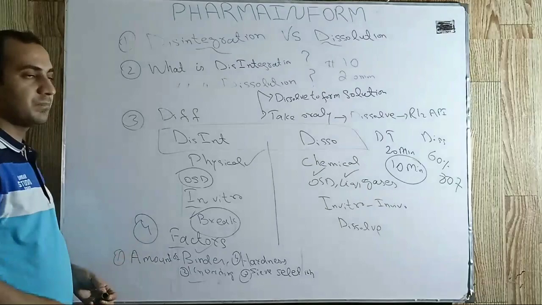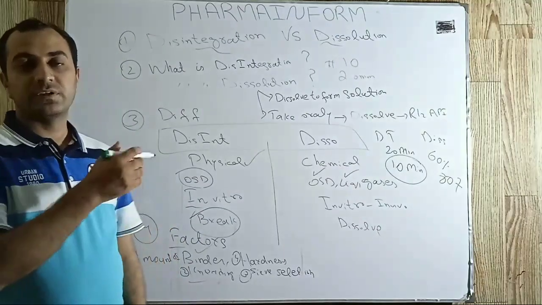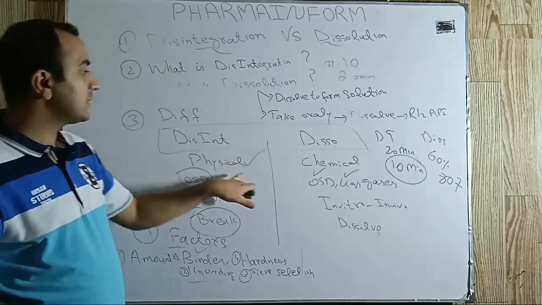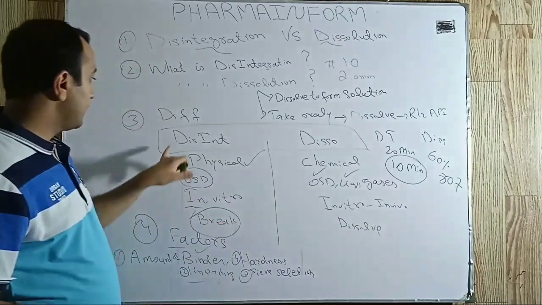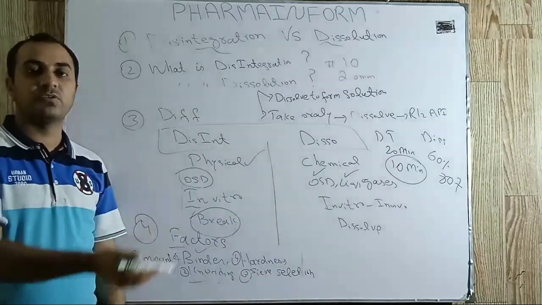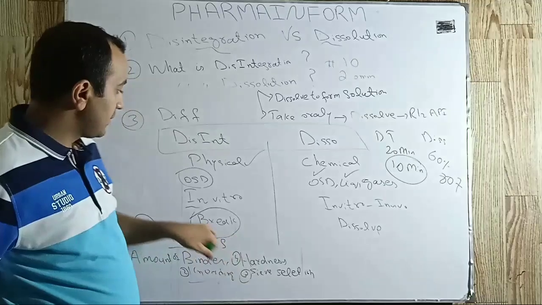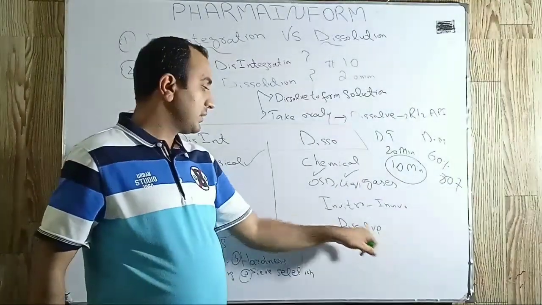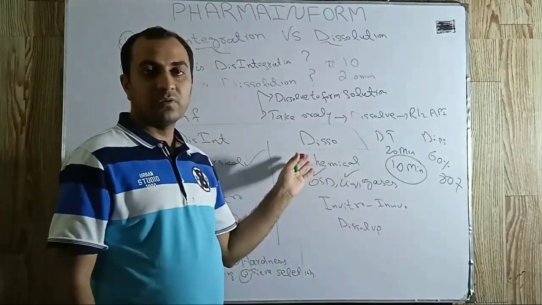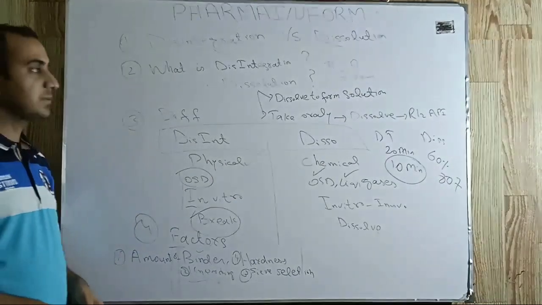So hopefully you can easily understand the difference between disintegration and dissolution. Both tests are performed for different types of dosage forms. Disintegration is a physical test, dissolution is a chemical test. Disintegration test is for oral solid dosage forms. You cannot perform a disintegration test for liquid dosage forms. Dissolution can be performed for liquid dosage forms, gases and others as well. It is in vitro and in vivo. In this, we observe the solution formation of the dosage form. In disintegration, only our dosage form is converted into small fragments.